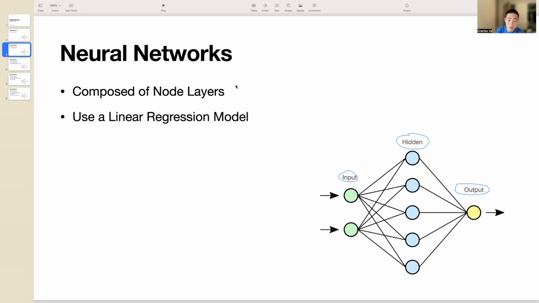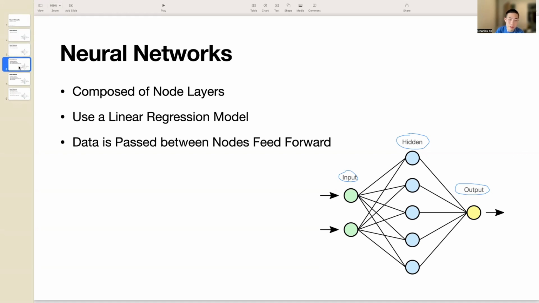Now, data is passed from one layer in the neural network to the next in what is known as a feed-forward network. Number 3, to illustrate this, let's consider what a single node in our neural network might look like to decide when we should go surfing. The decision to go or not is our predicted outcome, known as a value of y hat.